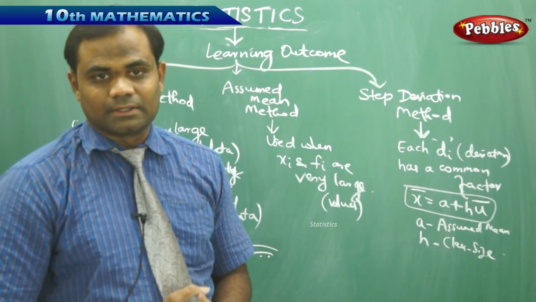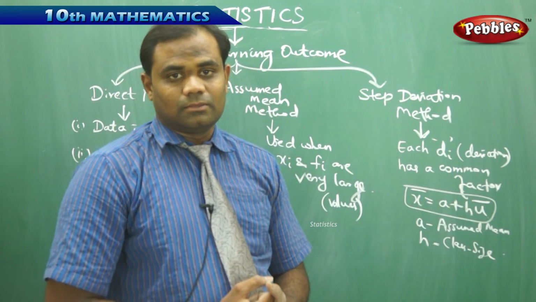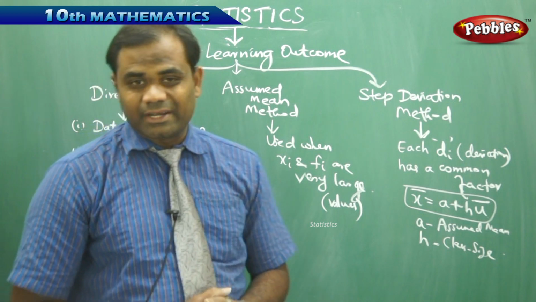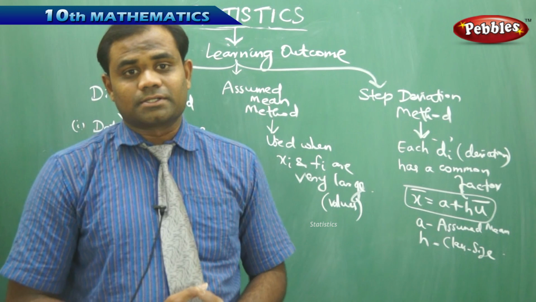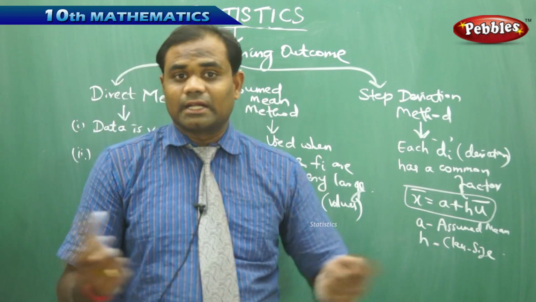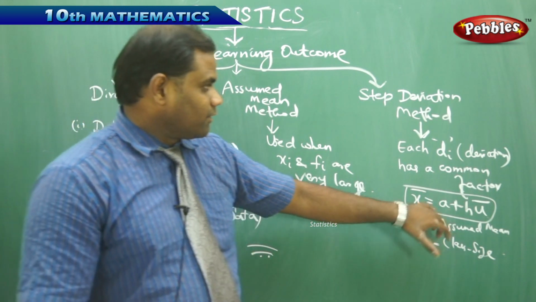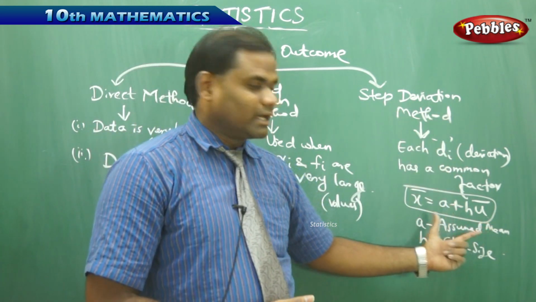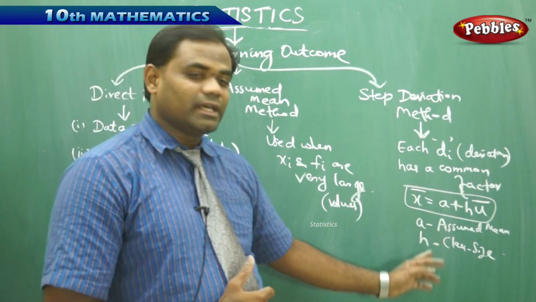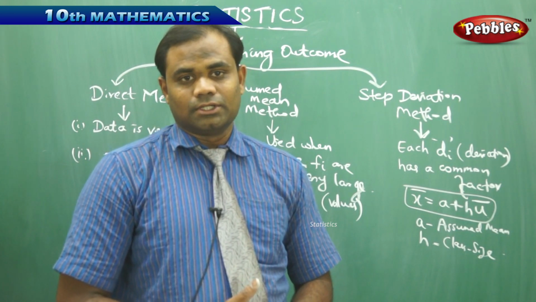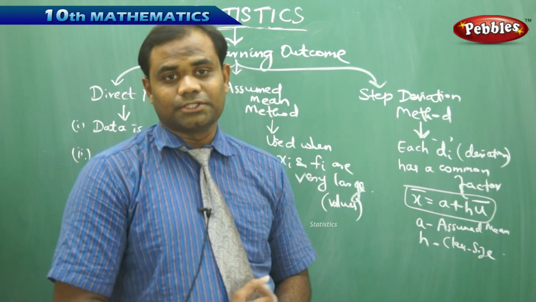It does not affect the actual mean which you are calculating from this formula. This is a very important note, because generally different students assume different assumed means and different class sizes based on their suitability, but ultimately that does not affect the step deviation method, where you calculate the mean using a plus h u bar, irrespective of the a and h which we choose. Choosing a and h is only a rule, but not a strict condition.